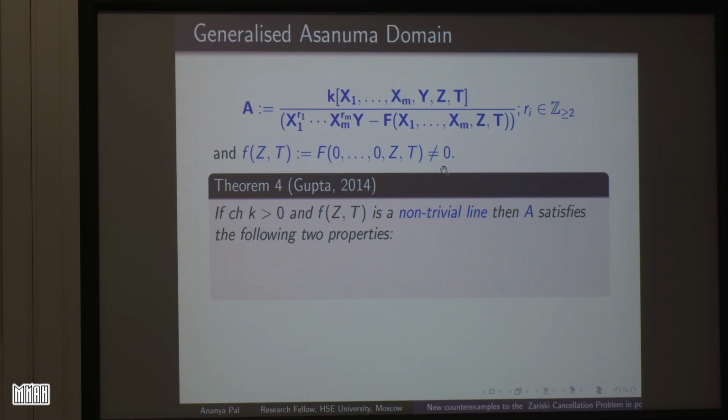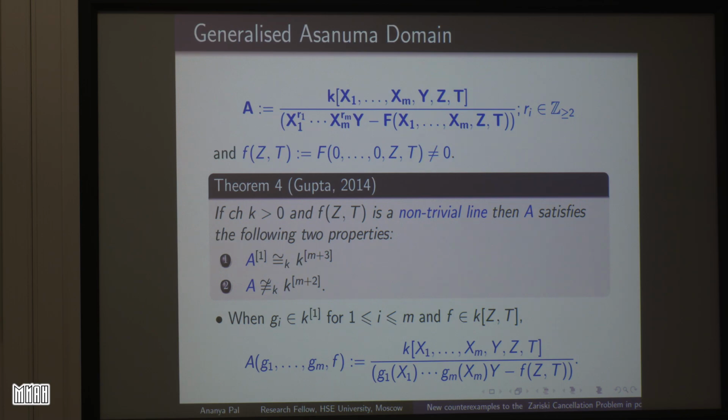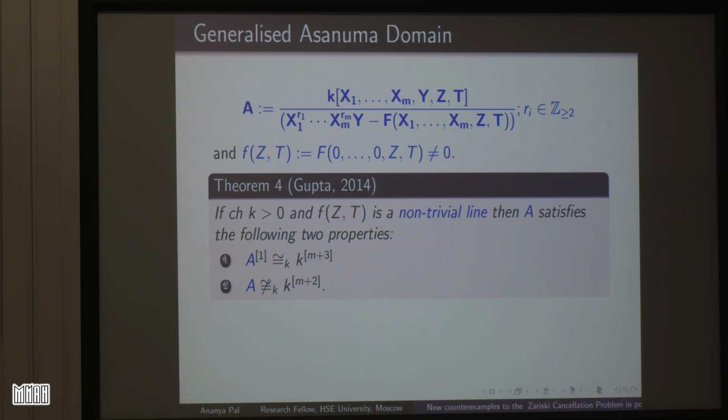And then it was proved that if the characteristic of the field is greater than 0 and f(0,Z,T) is a non-trivial line, then A satisfies the following two conditions: A is again a stably polynomial ring and A is not a polynomial ring. Hence, we get counterexamples to the Zariski cancellation problem. So now we have counterexamples to the Zariski cancellation problem in every dimension greater than or equal to 3.